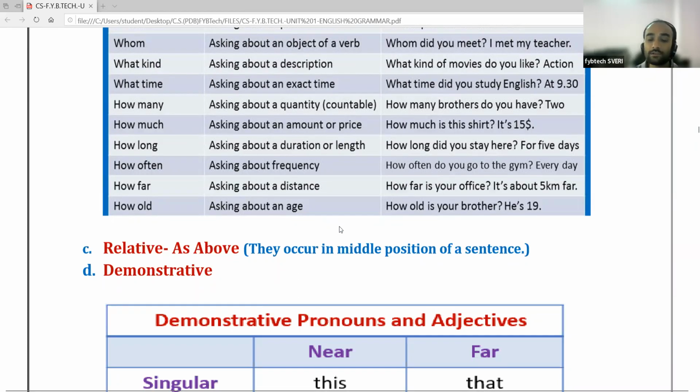When they are used in the middle position of the sentence, they function as the relative pronoun.